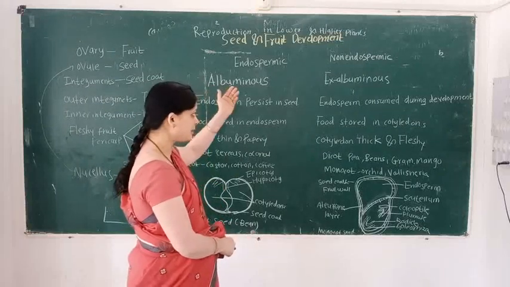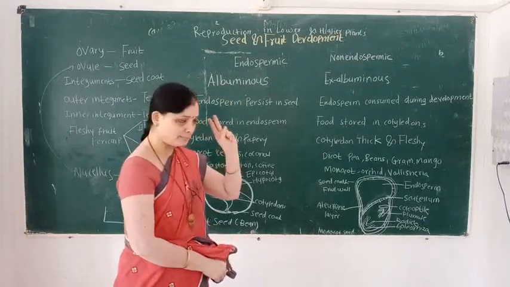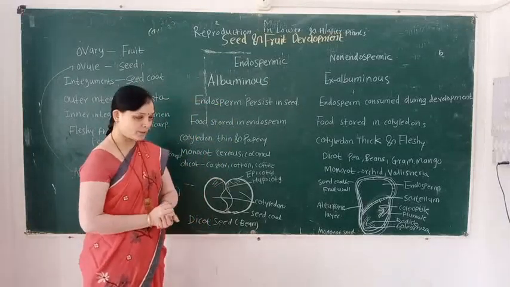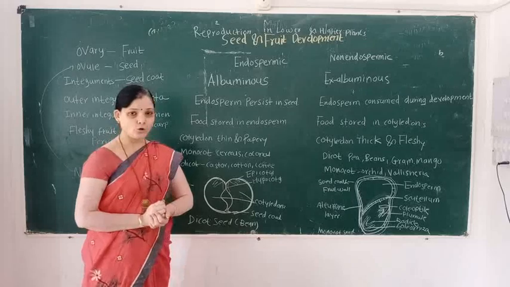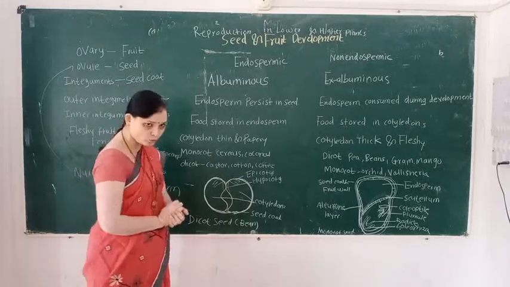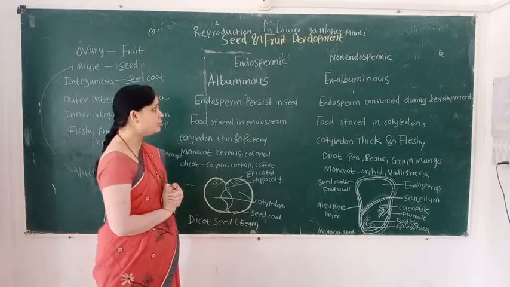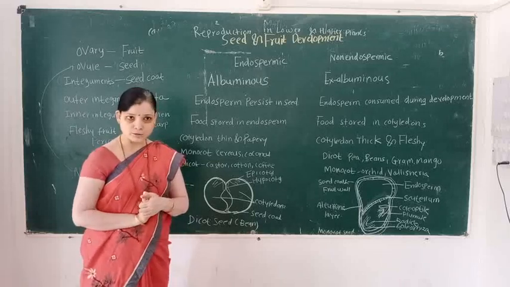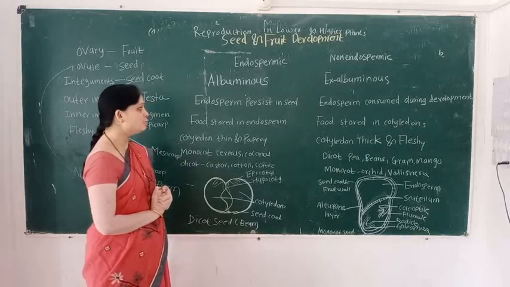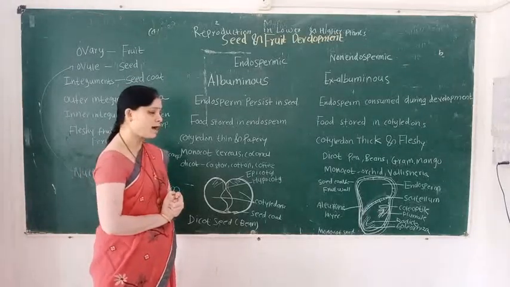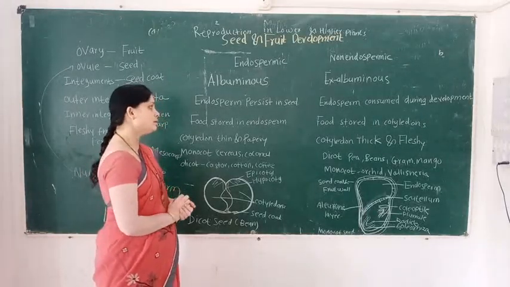Seeds are classified into how many types? Two types. The first type is the endospermic seed, the second type is the non-endospermic seed. Endospermic seeds are also called albuminous, and non-endospermic seeds are also called ex-albuminous. In an endospermic seed, endosperm persists lastly in the seed.